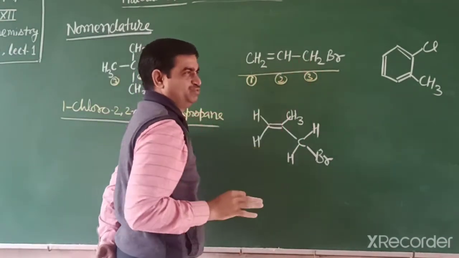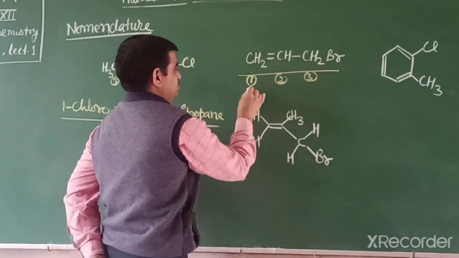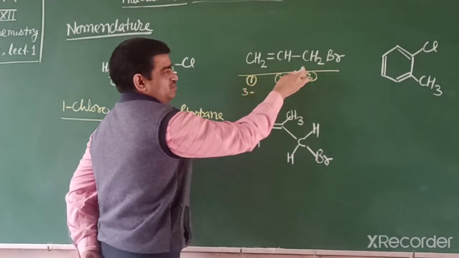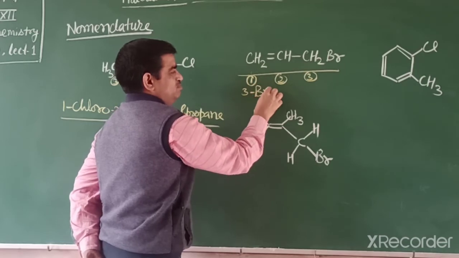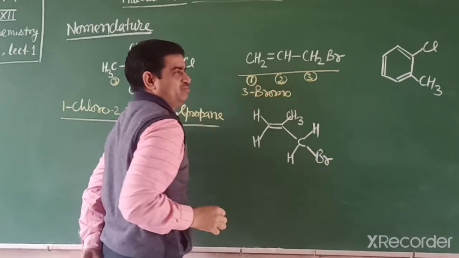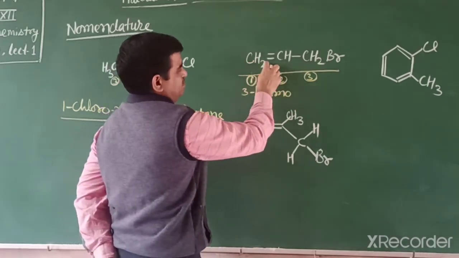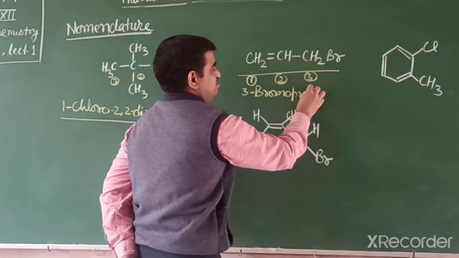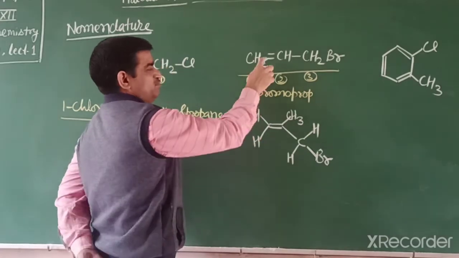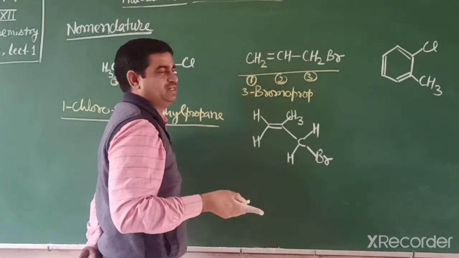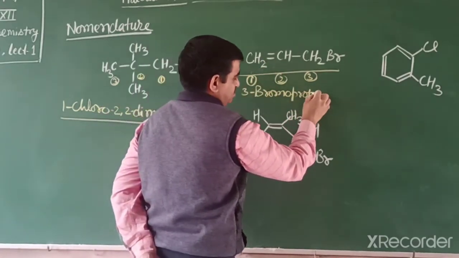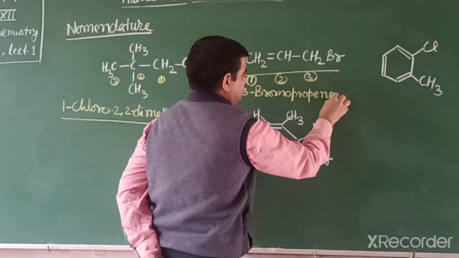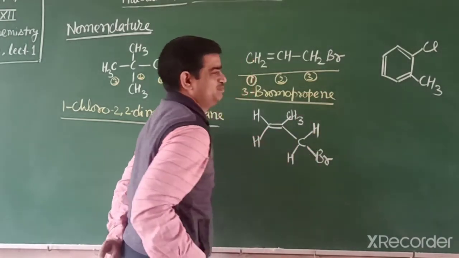There is no substituent, only halogen. So 3-bromo, for bromine, bromo. The number of carbon atoms, 3, means prop. Then the double bond position is 1-ene, or you can write directly propene. So 3-bromopropene.